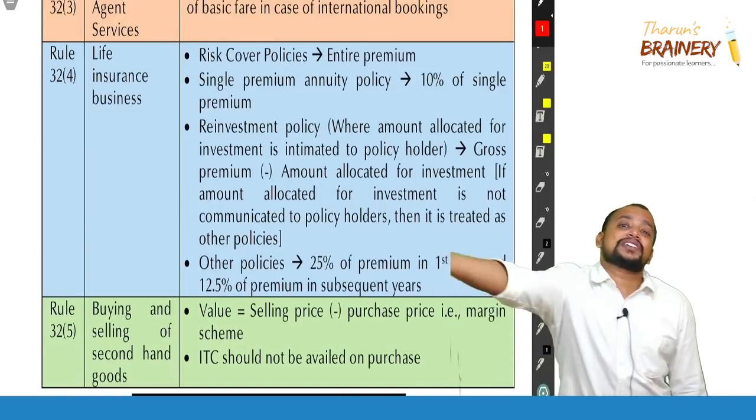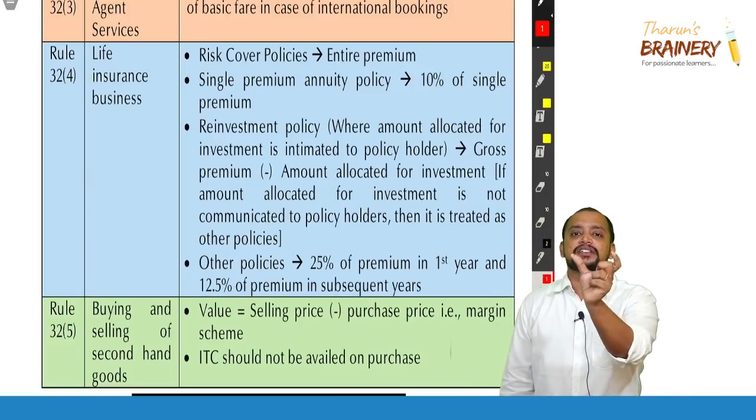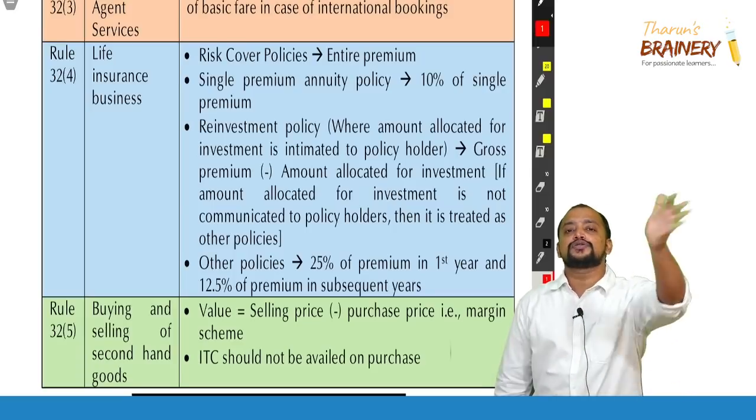And now that is too much. I'm passing on too much tax to my customer. So now under this margin scheme, I need to pay GST only on the difference. What is the difference? 50,000 only. On the 50,000 only I will be paying GST.